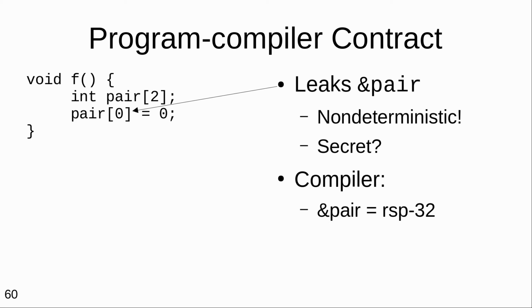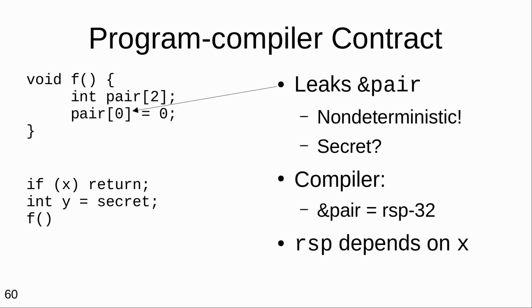In practice, you would expect this to work out because the compiler picks this address based on a stack pointer and not based on values of other variables in your program. But even that is only safe because you are not allowed to branch on a secret. If your instruction pointer depended on secrets, then your stack pointer would depend on secrets, and then this rule would not work out. And jumping back and forth between those two worlds for this argument, we can say, yeah, all of this works out nicely.